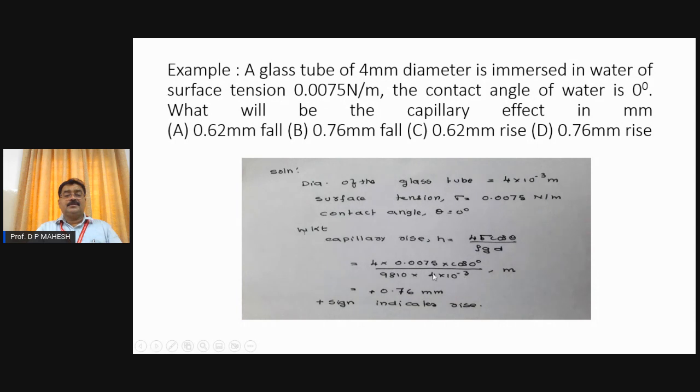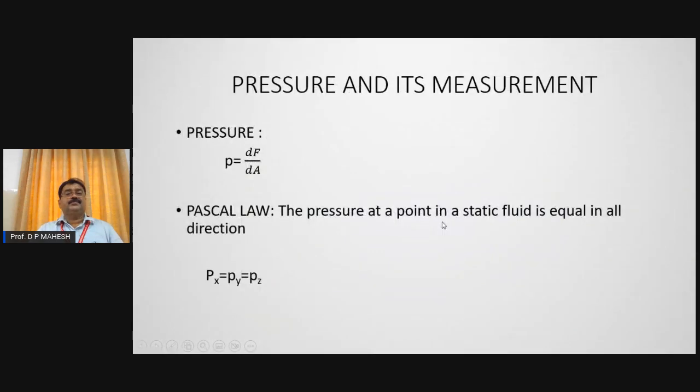Convert to meter and substitute here, and finally you will get the answer 0.76 millimeter, meaning that water will rise in the glass tube by this much amount. So now when you look at the options, option B is the correct answer. The only thing is you have to carefully substitute. Sometimes you will substitute without worrying about the unit, then you will get some other answer, the unit may not be correct. You have to be very careful while substituting each parameter in the required unit.